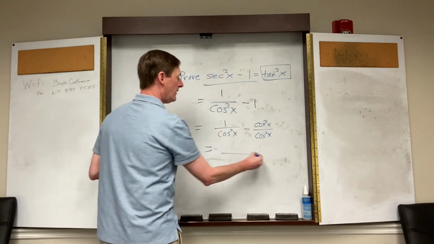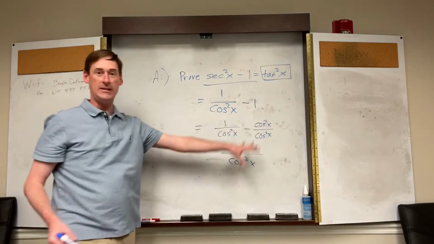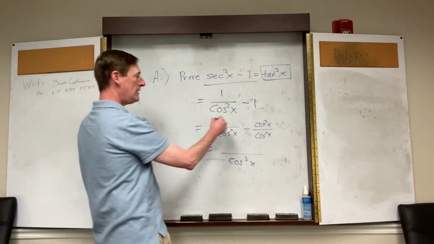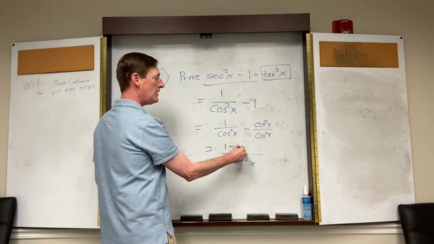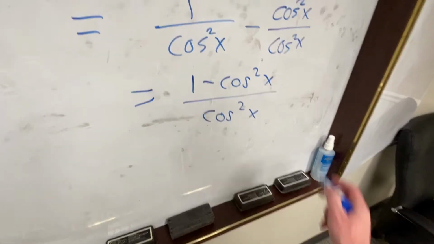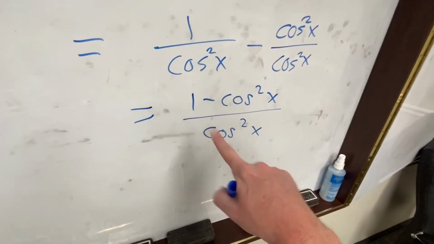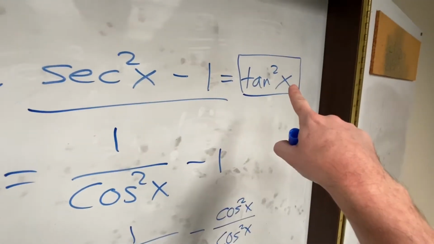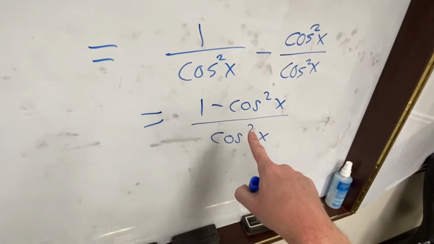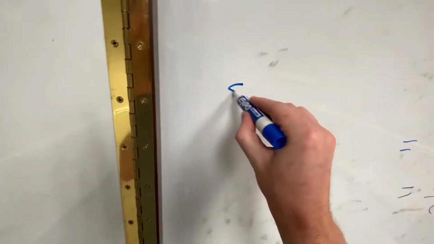All right, common denominator stays the same. Keep it. Top, 1 minus cosine squared of x. Now I have one group, and I'm trying to get one group. But somehow this has to turn into tangent squared. All right, let's see how we can do that. Wait a minute. Let's go off to the side here.